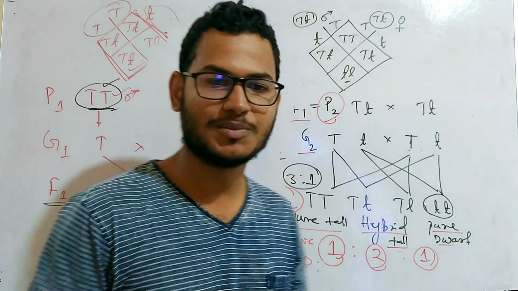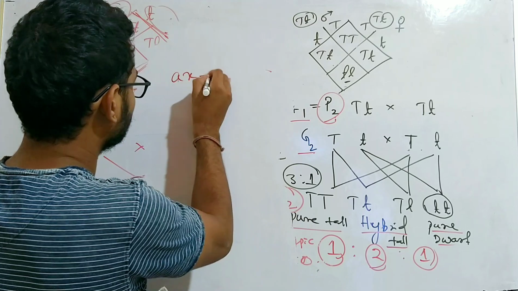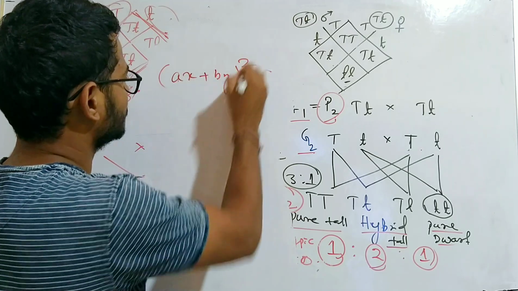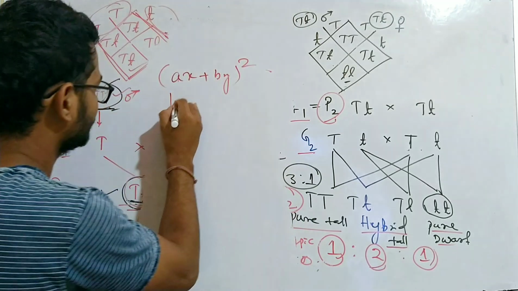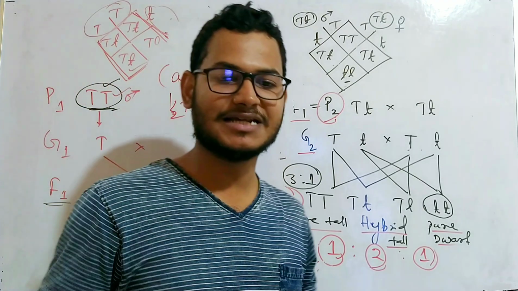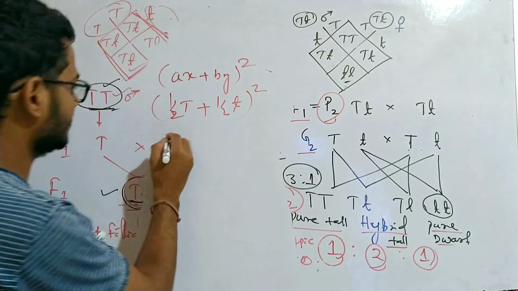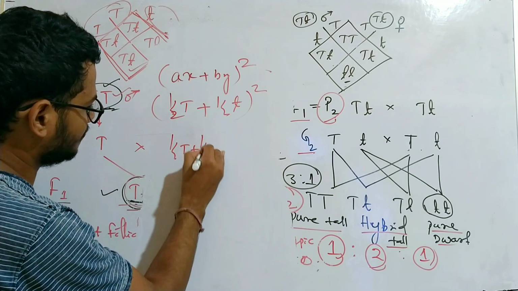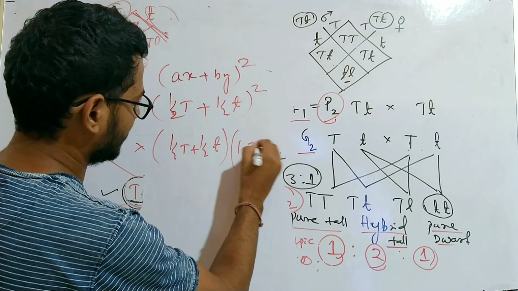Look at this, the binomial expression (ax plus by) whole square. So here it is (half capital T plus half small t) whole square, which means (half capital T plus half small t) into (half capital T plus